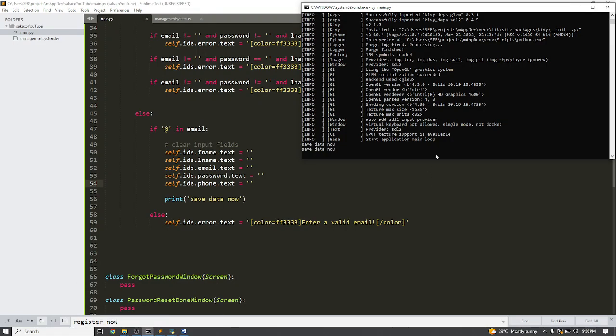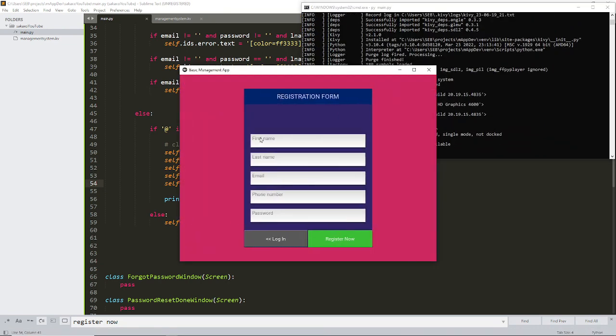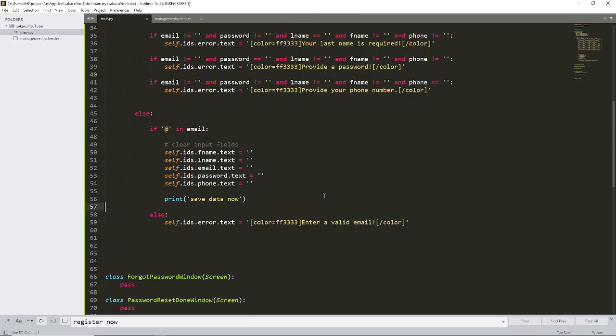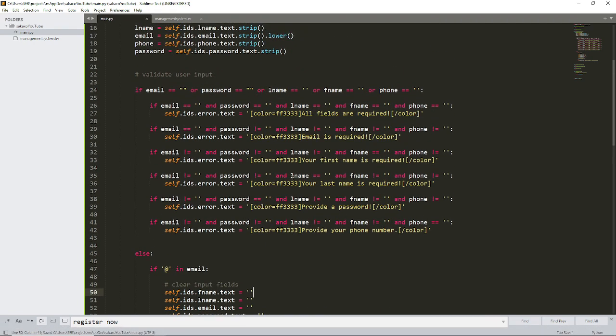So if the data is not valid, then we don't clear anything, right? So let's see here, if I put something here, the data is submitted, which one, where have I saved that? I don't know why the error message is not working.